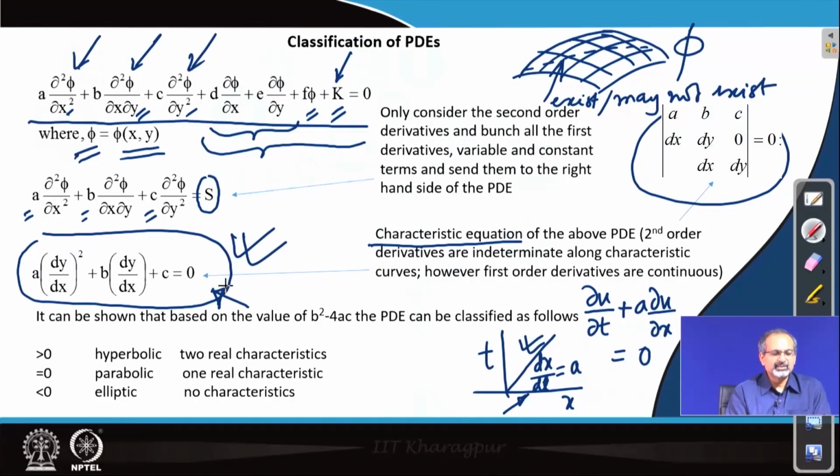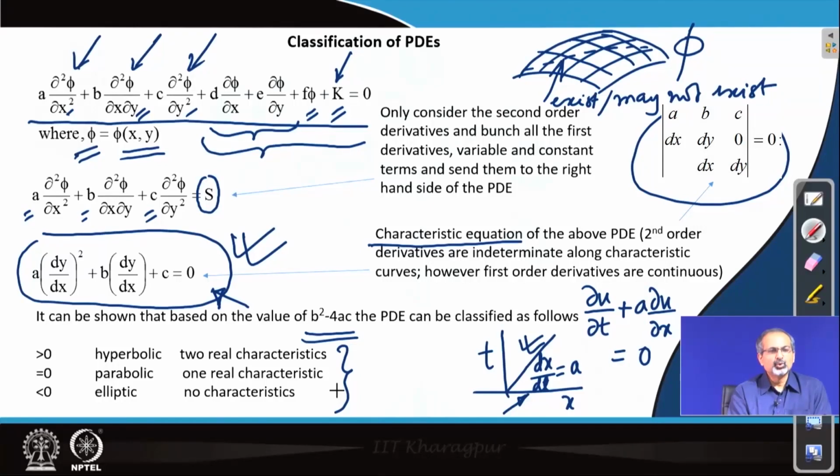So, what you do is you essentially look at the discriminant of this quadratic equation in dy dx, and then based on b square minus 4 ac you try to work out the conditions for the existence of real or imaginary characteristics. So, when you have the discriminant greater than 0,